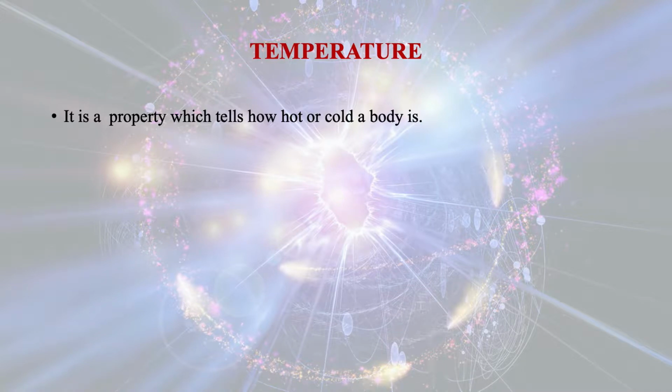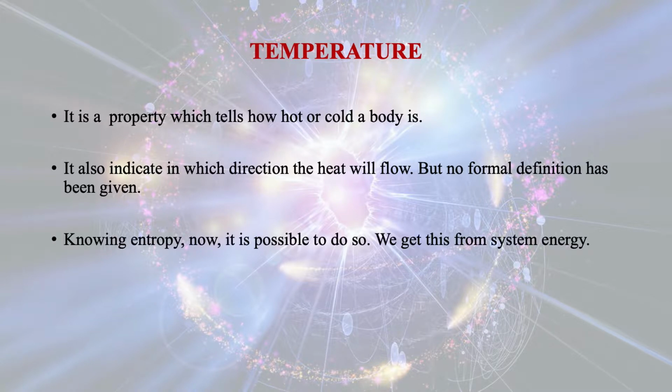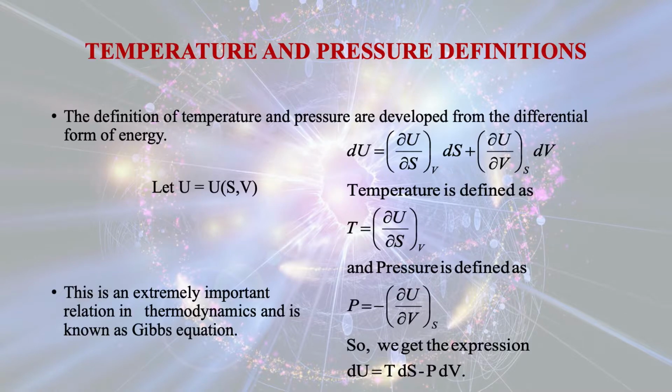Temperature. It is a property which tells how hot or cold a body is. It also indicates in which direction the heat will flow. But no formal definition has been given. Knowing entropy now, it is possible to do so. We get this from system energy. The definitions of temperature and pressure are developed from the differential form of energy.